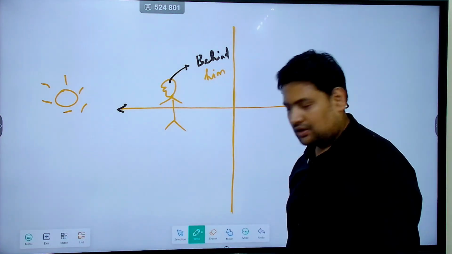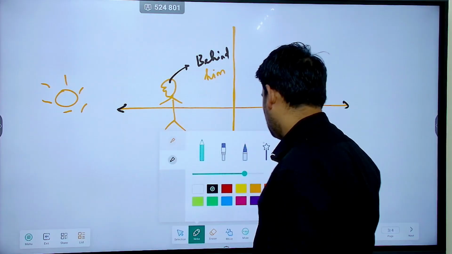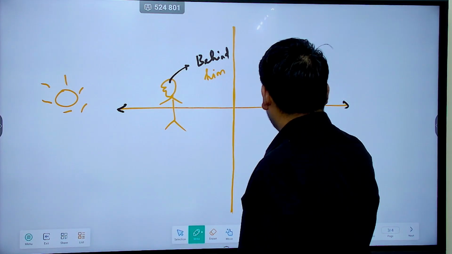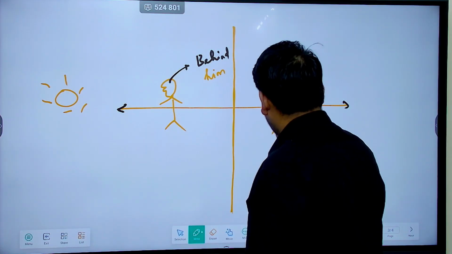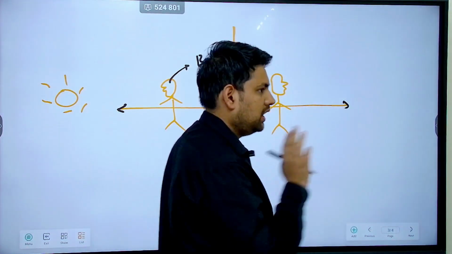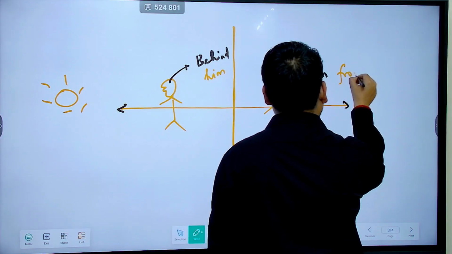Correct? Now, for another person who is looking in this direction, where will the shadow fall? Sun is here, a person is looking in this direction, shadow will fall in front of him.